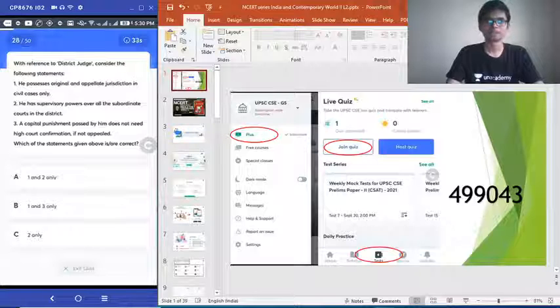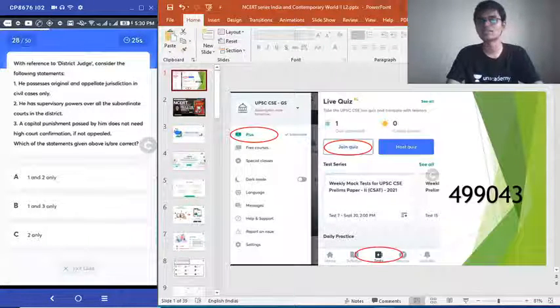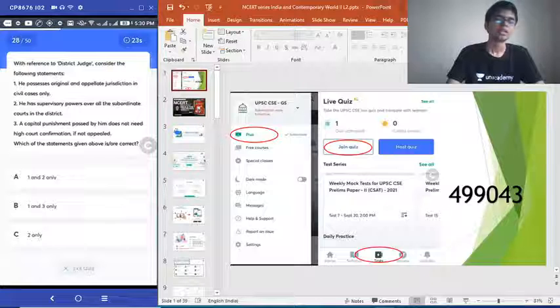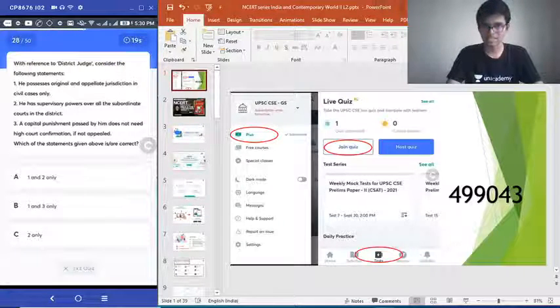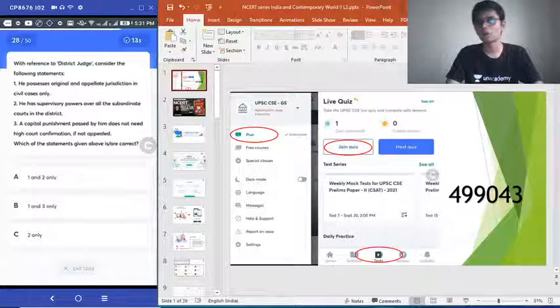Question 28. With reference to district judge, consider the following statements. 1. He possesses original and appellate jurisdiction in civil cases only. 2. He has supervisory powers over all the subordinate courts in the district. 3. A capital punishment passed by him does not need High Court confirmation if not appealed.